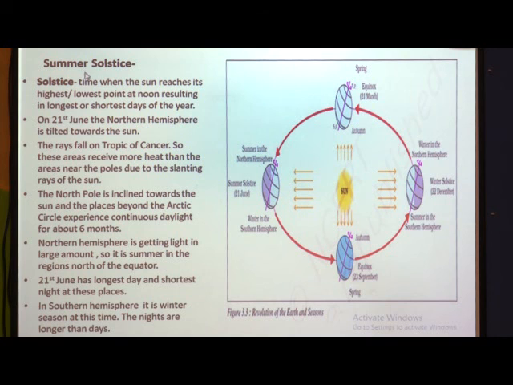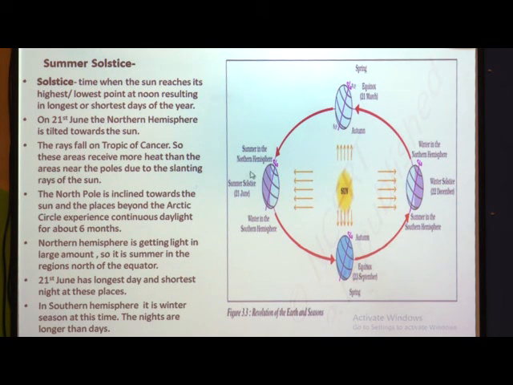Now, there are two solstices, one is summer and one is winter. Okay. So, now we will see what we mean by summer solstice. Children, as you know, what do we have on 21st June? On 21st June we have the longest day, as we have seen in the June month. 21st June has the longest day and shortest night.